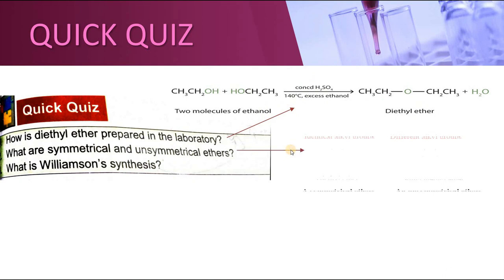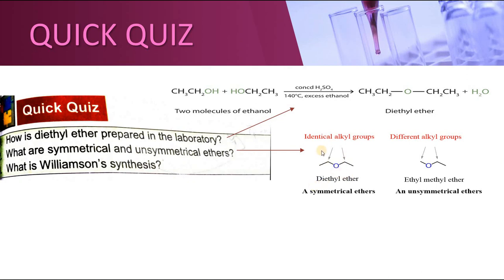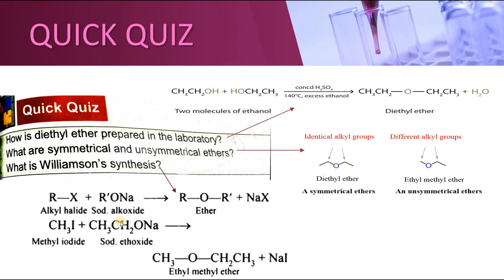What is meant by symmetrical and unsymmetrical ethers? Symmetrical ethers are those which have identical alkyl groups, and the ones which have different alkyl groups can be called unsymmetrical ethers. What is Williamson synthesis? We have just discussed it. Williamson synthesis is the preparation of ethers from alkyl halides and sodium alkoxide. They can be treated together to make ethers, and sodium halide is the leaving group. For example, methyl iodide can be treated with sodium ethoxide, and methyl ethyl ether can be produced along with sodium iodide.